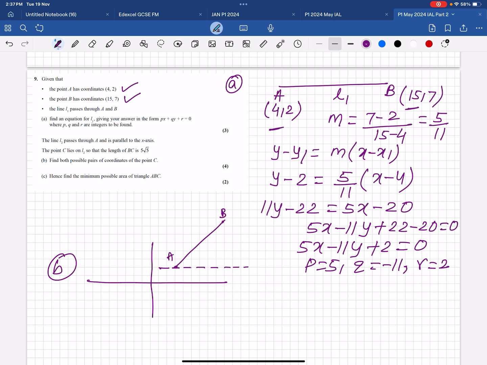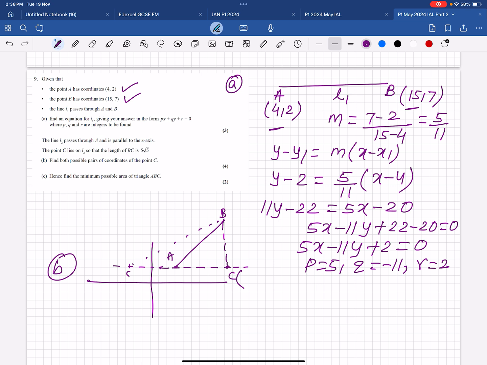And BC, suppose C is here. So this is BC. And maybe C is this side. So this is also BC. And that is given, 5√2. Got it?